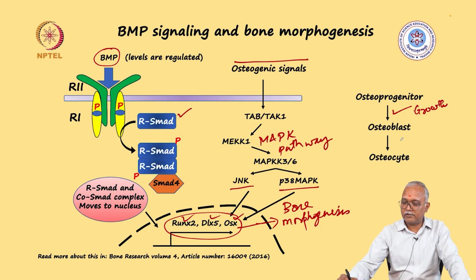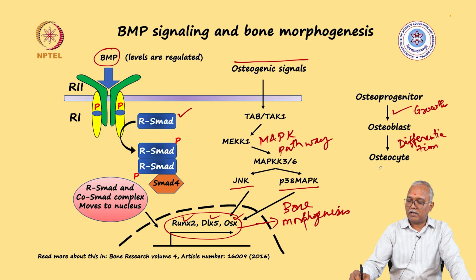Then you have differentiation, which allows the formation of osteocytes.